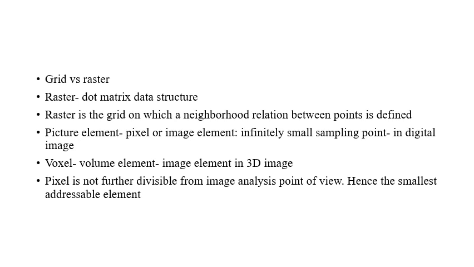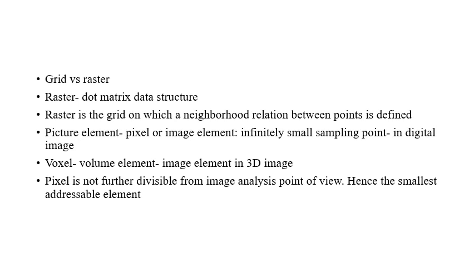We need to distinguish the grid from the raster. What is a raster? A raster is the grid on which a neighborhood relation between the points is defined. So a raster is basically the grid on which a neighborhood relation between points is defined. When we speak of a raster, it is a dot matrix data structure. But what is a pixel? A pixel is nothing but a short form for picture element or image element.